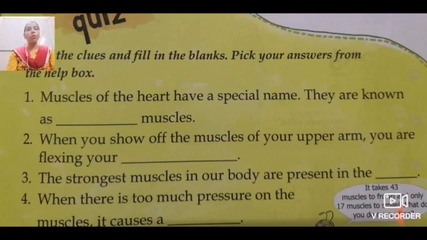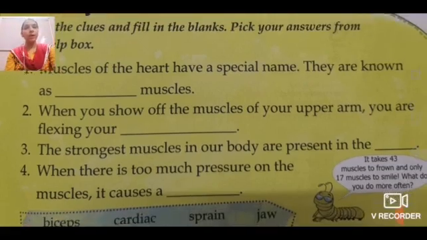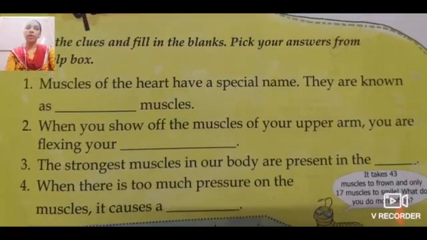Now number 4, when there is too much pressure on the muscle, it causes a sprain. Fine? It causes a sprain, and sprain is a condition when our muscles do not work easily.